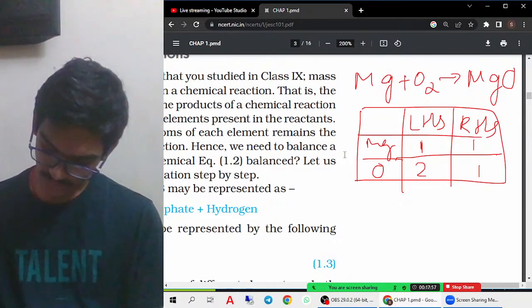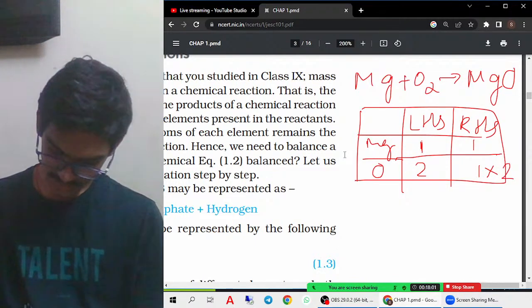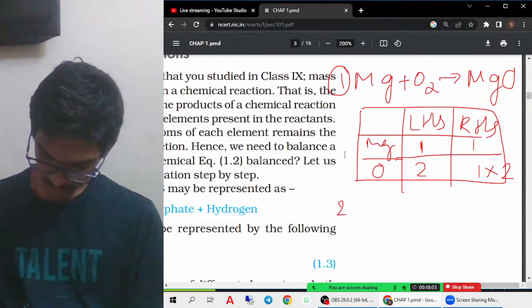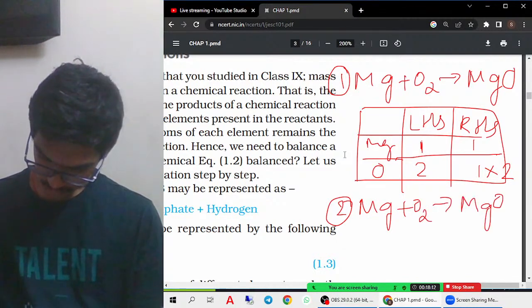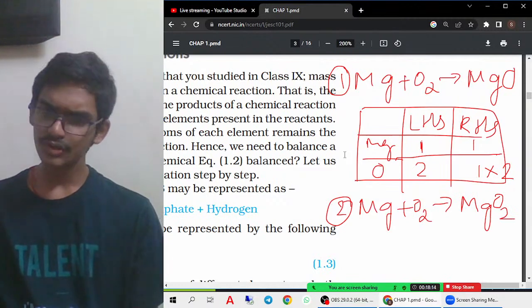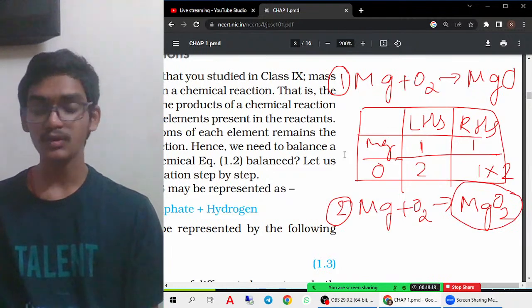So okay, let us do one thing. We will keep 2 here. So what happens now? This is the first step. Second step, what happens? Mg plus O2 plus, it becomes like this. So do you think this compound will actually exist? No, it will not exist.